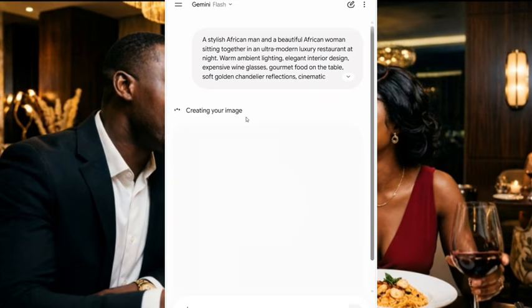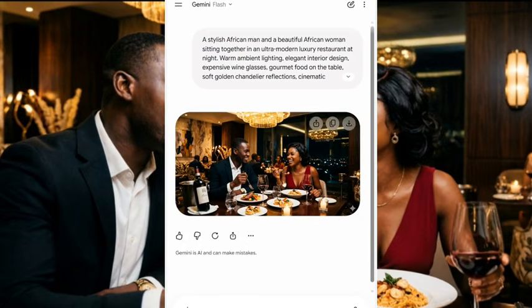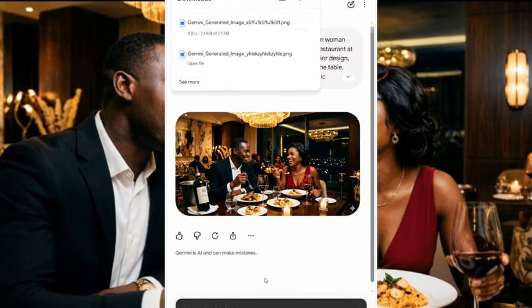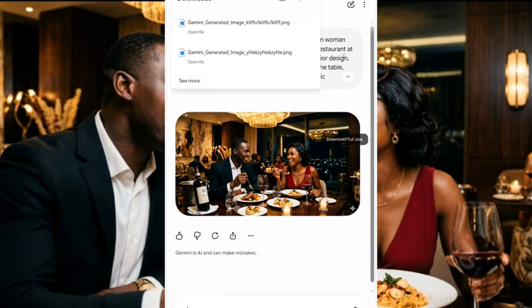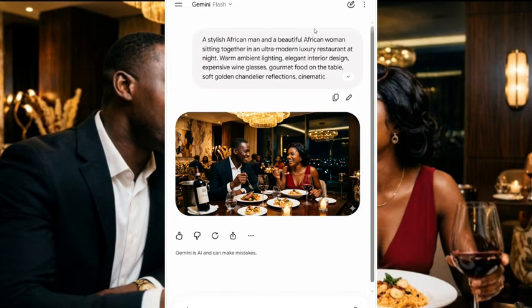and it's going to generate the image for us. After I generate the image, we are going to turn the image to video with the AI tool I want to show you guys now. This is the image. You guys can see the image. I can just click on download, and I'm going to download the image to my phone. So if you don't know how to generate an image, this is how you are going to generate the image. Now the image has been downloaded.